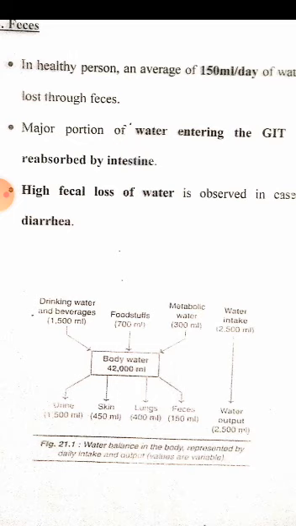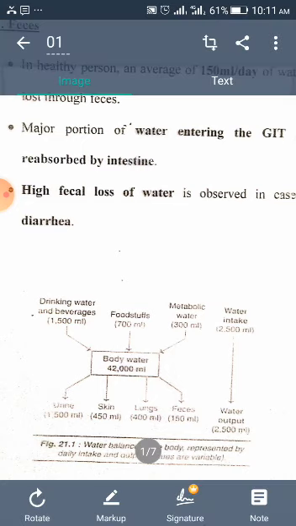Now as far as water output is concerned, the first major route is urine, 1500 ml. Skin, through sweating or perspiration, loses 450 ml of water, lungs through respiration 400 ml, and feces 150 ml. If we sum up this water loss, it is again 2500 ml. So this is how water turnover and water balance are maintained in the body by the water intake sources and water output sources.